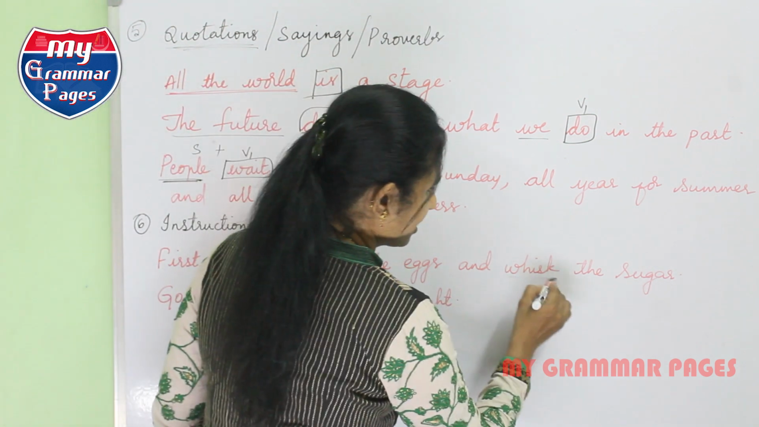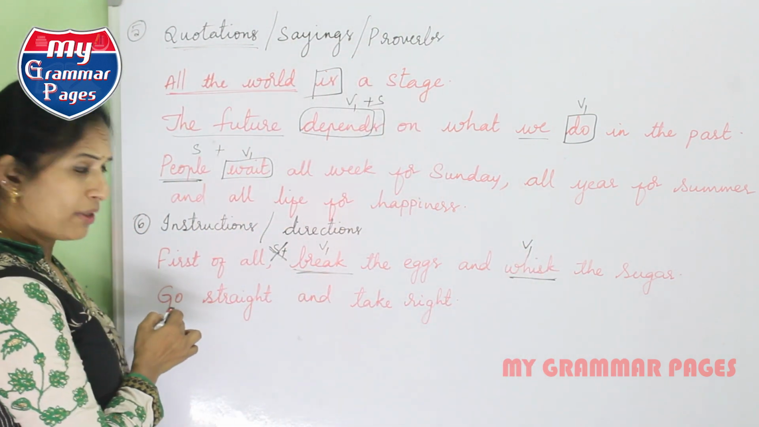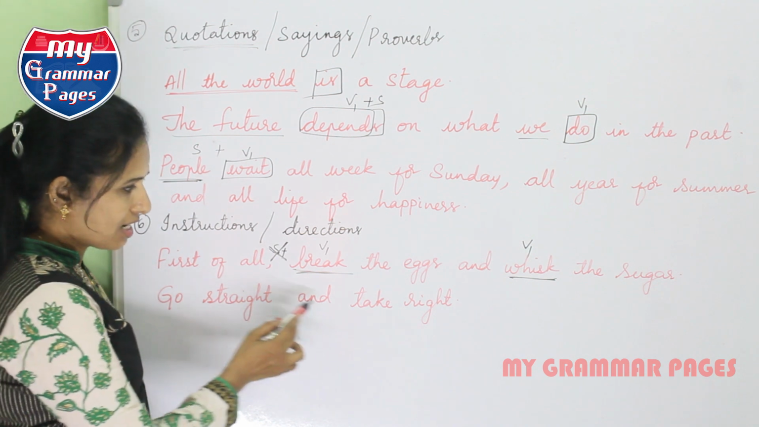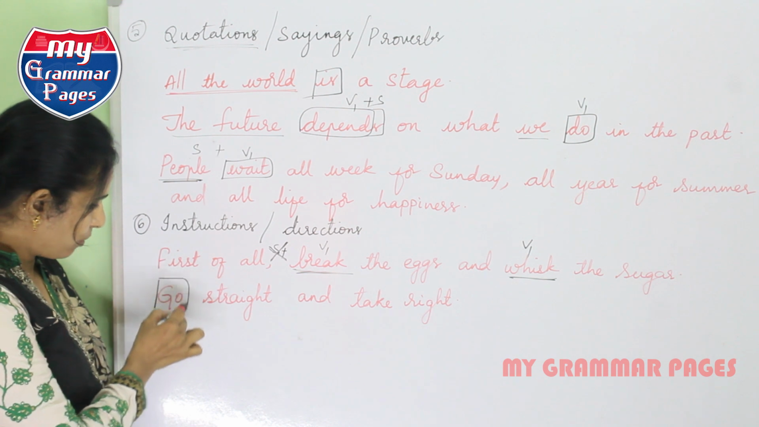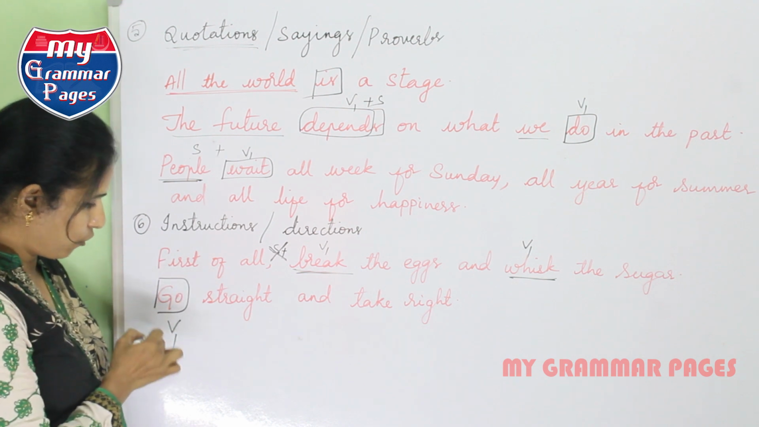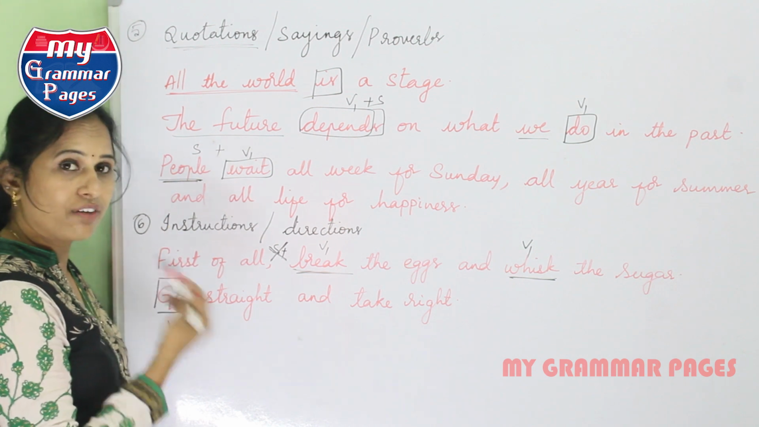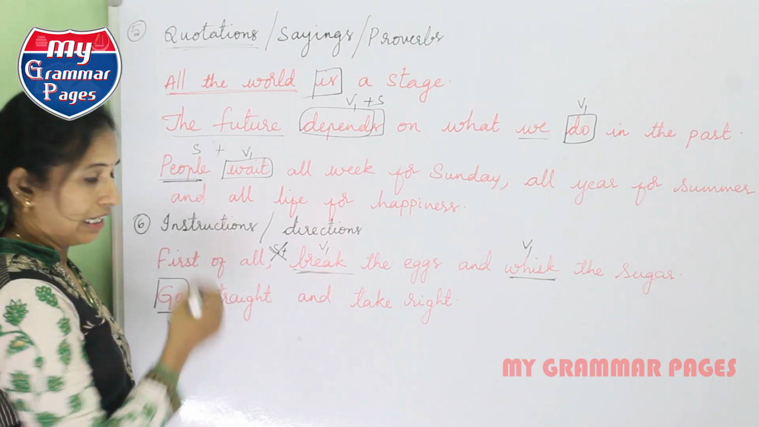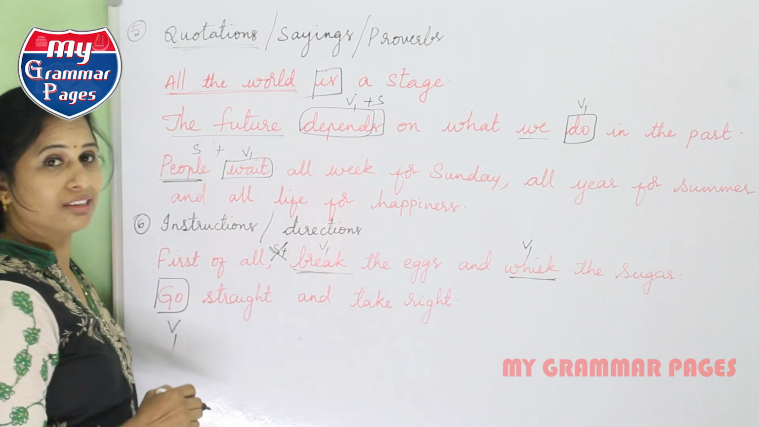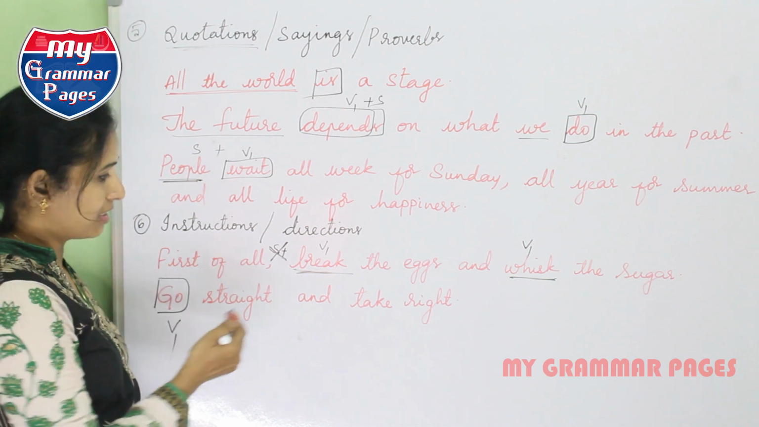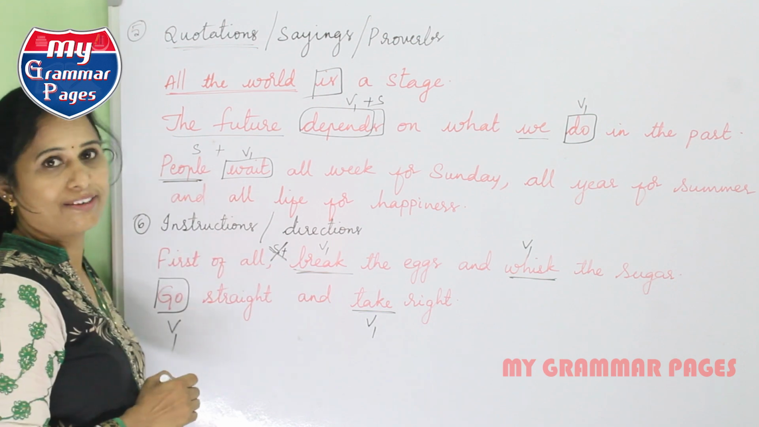Break the eggs and whisk the sugar. Whisk is once again V1. Now coming to the next example: go straight and take right. So what is the verb here? Go is the verb, so we are taking only the V1 form. We are not writing went straight or gone straight. So when you are giving directions or instructions, we need to use only V1 or V1 plus s or es. That is the structure of simple present tense. And take right, here we have one more V1. These two are imperative sentences.